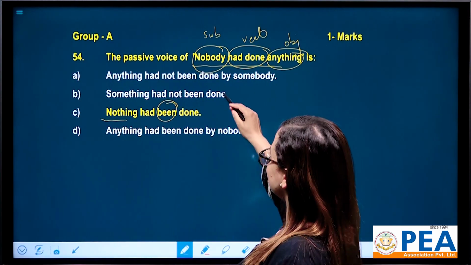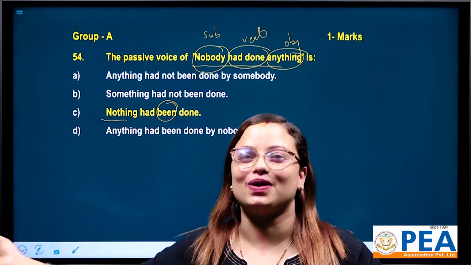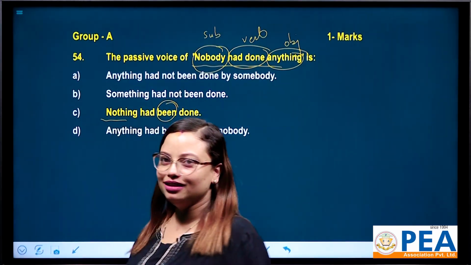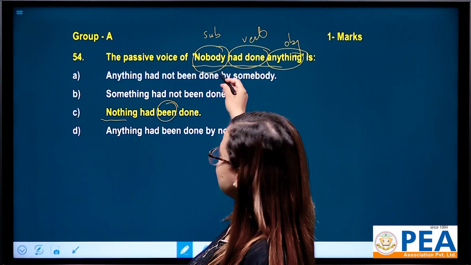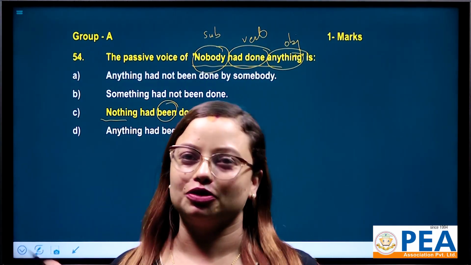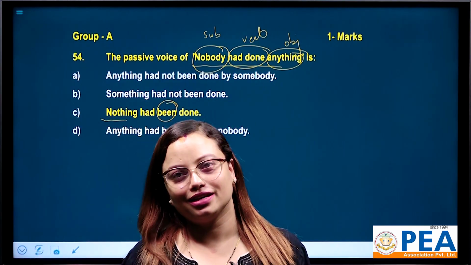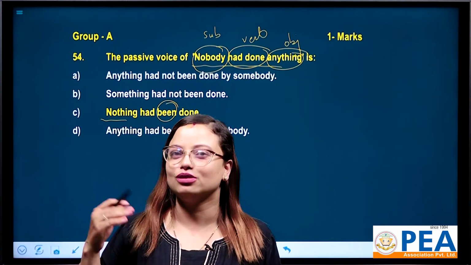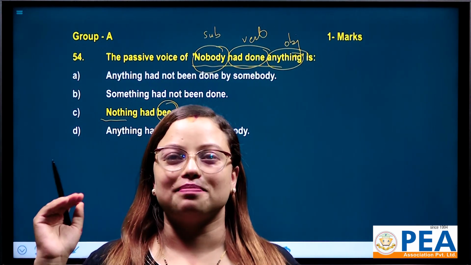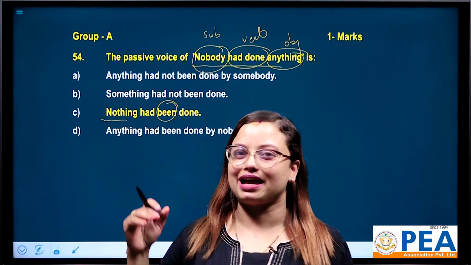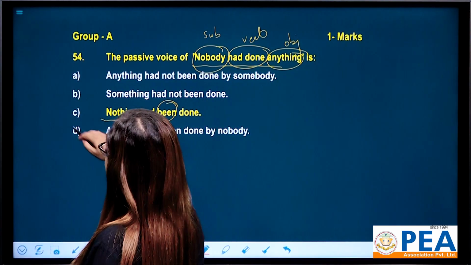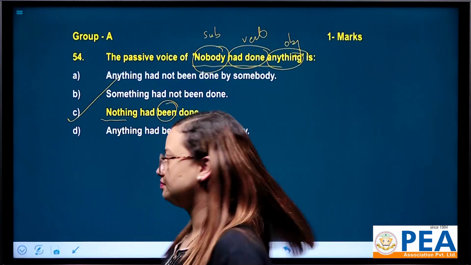Now by somebody, by nobody, this is not necessary. We have already mentioned nothing here. So this is a case of indefinite pronoun. Okay, somebody, someone, nobody, no one, everyone, everybody, isn't it? In terms of all those indefinite pronouns, you can drop by. So no need to mention by somebody or nobody, right? All right. So the answer is none other than number C.